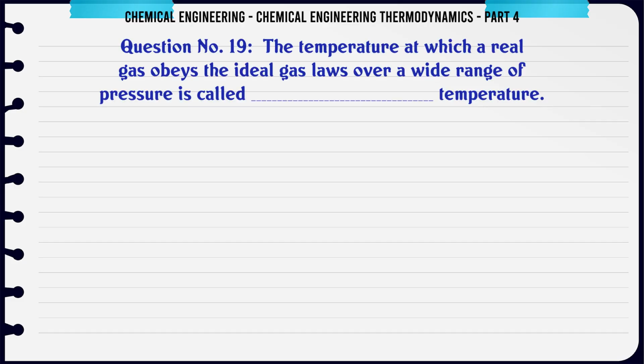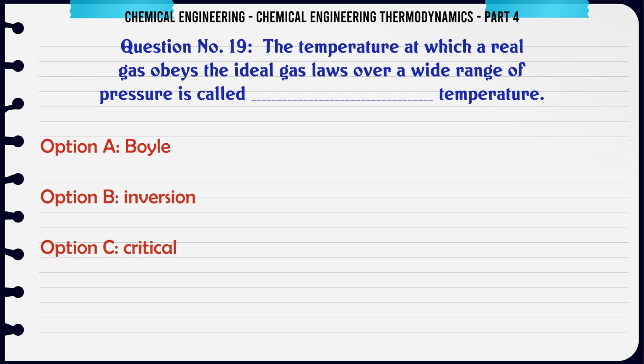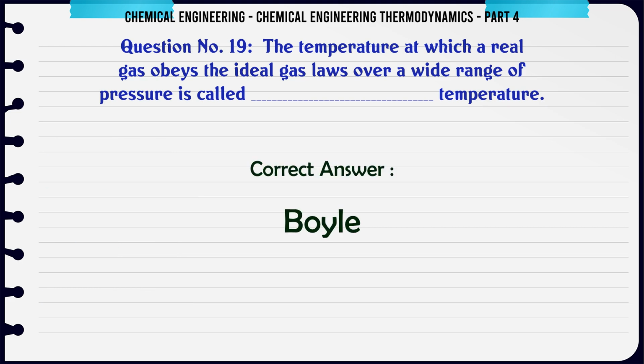The temperature at which a real gas obeys the ideal gas laws over a wide range of pressure is called temperature. A. Boil. B. Inversion. C. Critical. D. Reduced. The correct answer is boil.